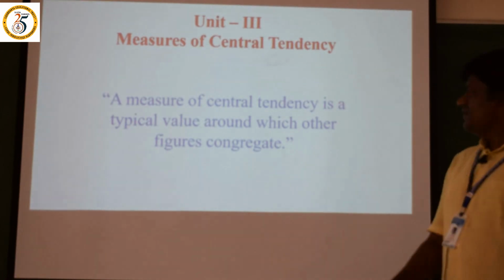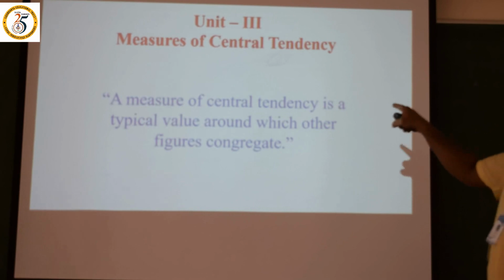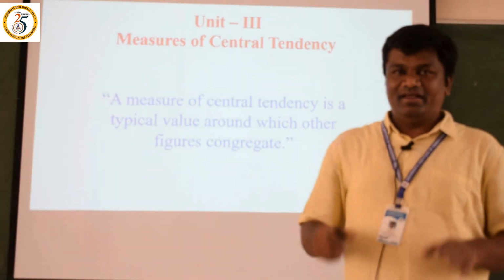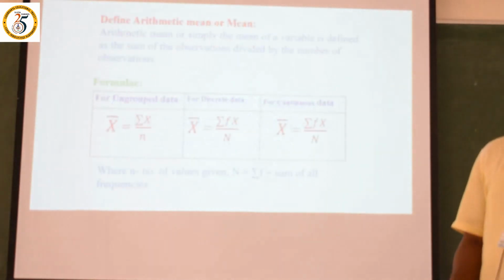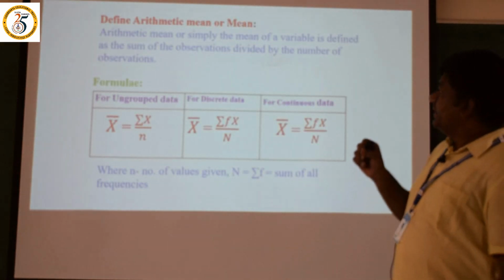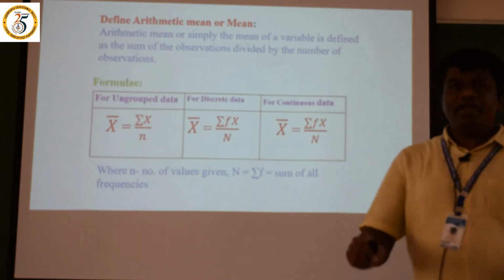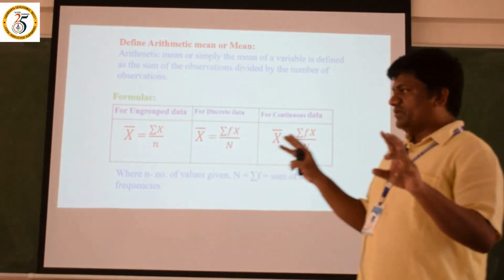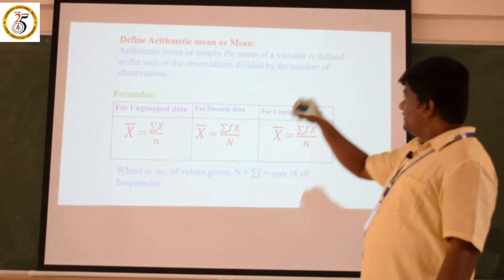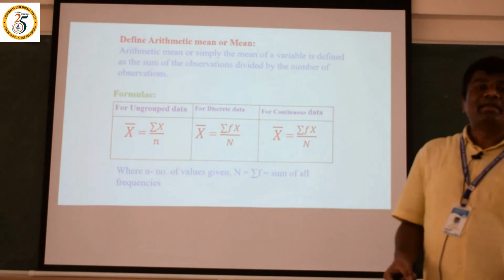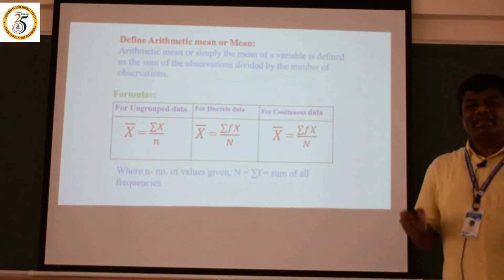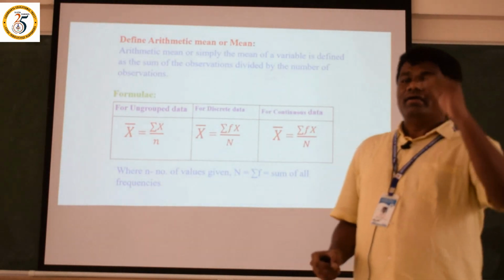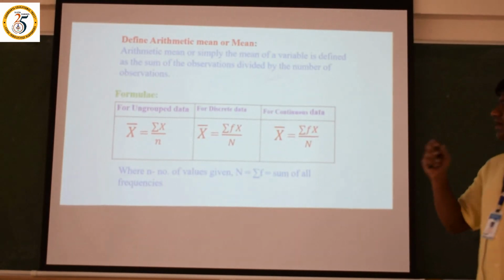Measures of central tendency is a typical value around which other figures congregate. Congregate is nothing but gather. This is what central tendency is. Now, define arithmetic mean. Already I told you there are 3 methods which are very important in measures of central tendency. The first is arithmetic mean, or mean. Arithmetic mean, or simply mean, is the sum of observations divided by the number of observations.